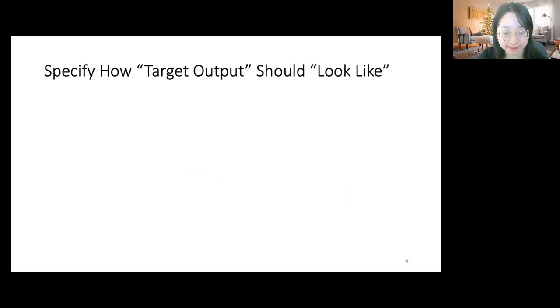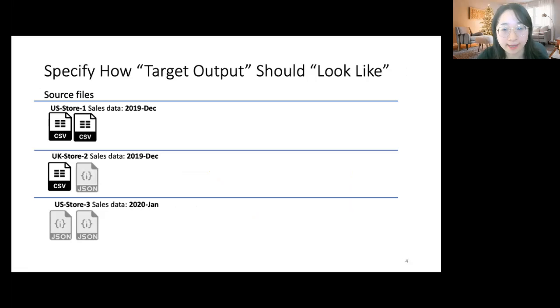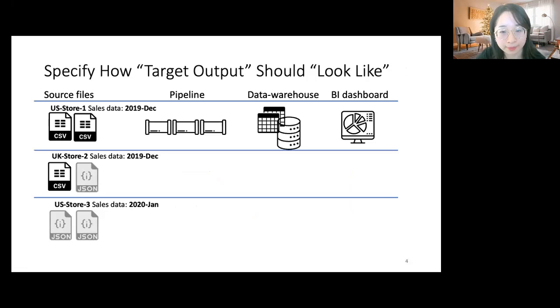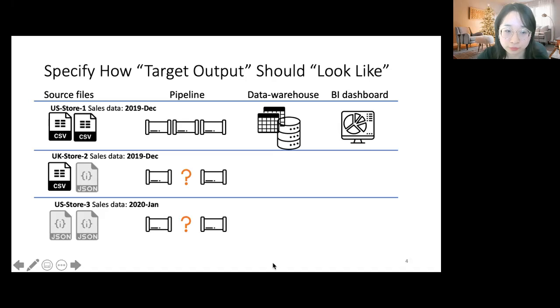Our key observation here is that a common usage pattern in pipeline building is to introduce new data files. For example, a large retailer has sales data coming from stores in different places and across different time periods. For some version of the input, a data pipeline has been manually built previously that populates a database table or a BI dashboard. However, as is often the case, new chunks of the data will come and their schemas and formats often have evolved. Obviously, building a new pipeline manually for each such chunk is hard and time-consuming.